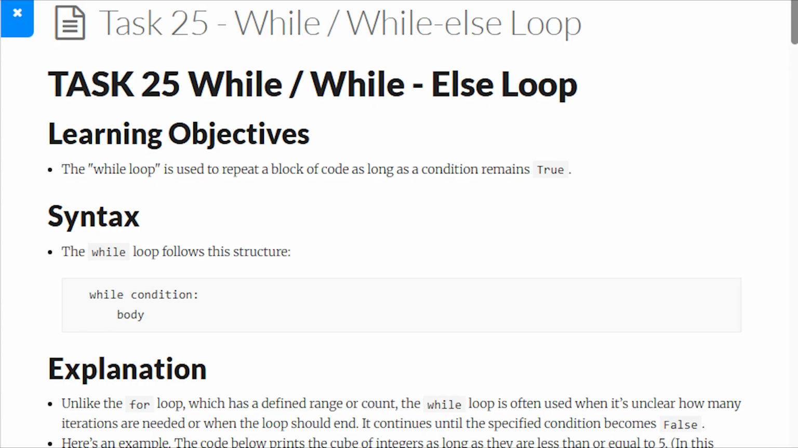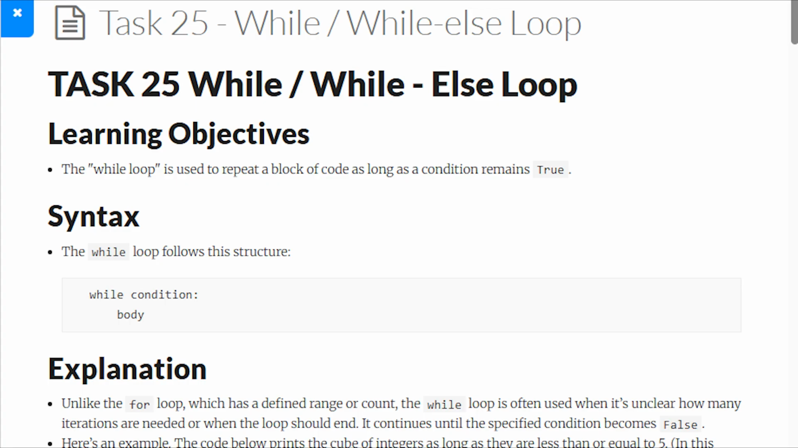Hello, today we're going to learn about while loops in Python. Loops are an essential part of programming because they allow us to repeat actions multiple times. Previously, we learned about for loops, which repeat for a fixed number of times. Now we'll learn about while loops, which keep running as long as a condition remains true. Let's see how we can write a while loop in Python.